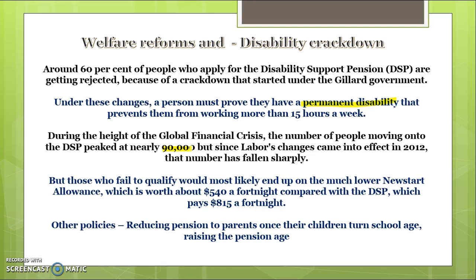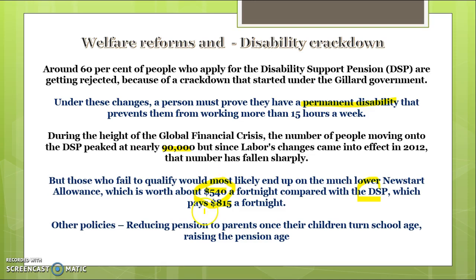Those who fail to qualify will essentially be forced to be part of the labour force and start looking for work. Now, the fact is most of these people would be unemployed, but at least this saves the government money because on the disability support pension, they get around $815 a fortnight. They would at least move to the lower New Start, which would be about $540 a fortnight. So by cracking down on disability support pensions, the idea is that these people with some disability, but perhaps not one that prevents them from working, are forced to go back into the labour force and start looking for work. That increases competition for jobs, reduces wage pressures, could boost productivity. Those are the key things you can link it to for welfare reforms and the goals.